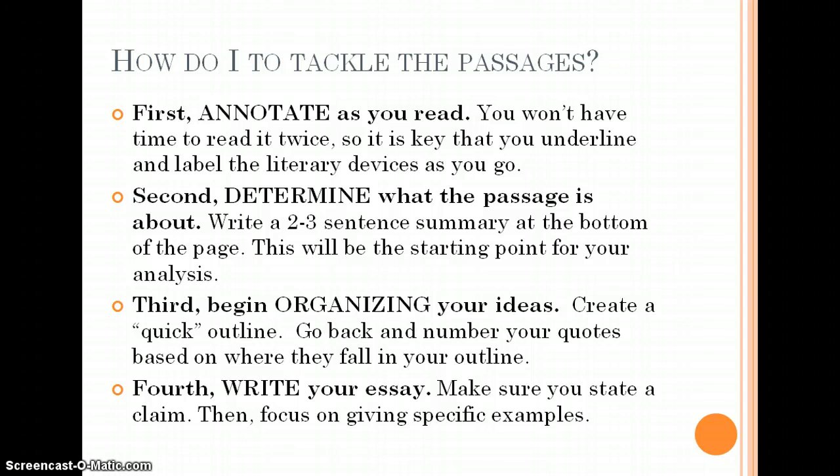First, annotate as you read. This really is key. You won't have time to read it twice, so it is important that you underline and label the literary devices as you go. Second, determine what the passage is about. Write a 2 to 3 sentence summary at the bottom of the page. This will be the starting point for your analysis. Third, begin organizing your ideas. Create a quick outline, which I'll show you later. Go back and number your quotes based on where they fall in your outline. This will make writing your paper a snap.